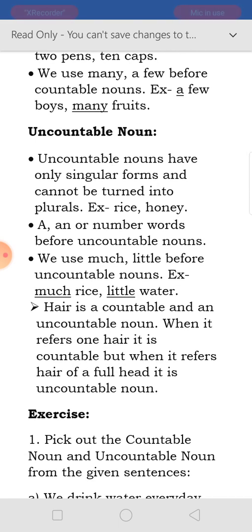A or an or number words we can use before uncountable nouns. We use much, little before uncountable nouns. Here is a countable or an uncountable. We can use both, but the thing we have to see is that when we can count it, it will be countable. When we cannot count it, then it will be uncountable.